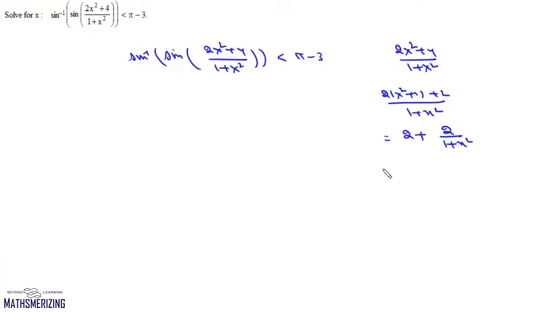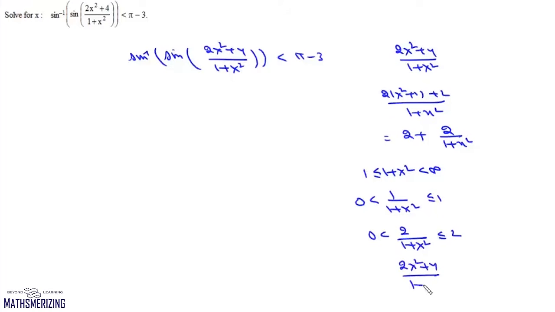Now we know that 1 plus x square lies between 1 and infinity, and if we take the reciprocal, 1 upon 1 plus x square will lie between 0 and 1. Now we'll multiply it by 2, we'll get 2 upon 1 plus x square greater than 0 and less than or equal to 2, and we'll add 2, then we can simply write 2x square plus 4 upon 1 plus x square will be greater than 2 but less than or equal to 4.